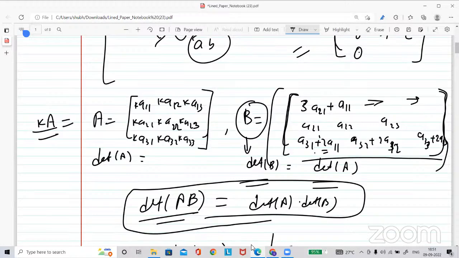Yes, sir. I have a question related to this. If I multiply a constant to a certain row or a column, then the determinant of the matrix would change to that constant times the determinant of that matrix, right? Yes. I will discuss that concept. This time I am just taking your doubts. Otherwise, I will discuss the concept as well.